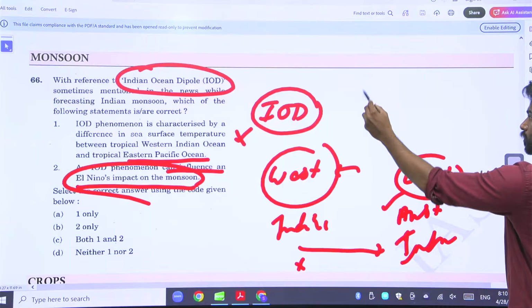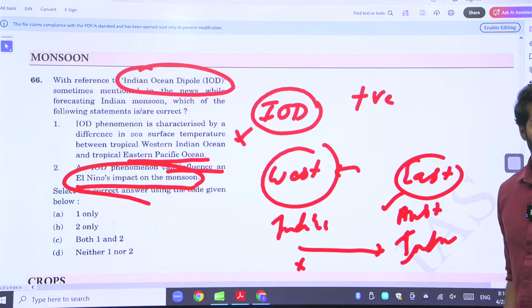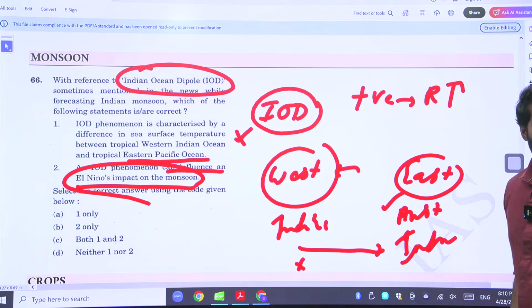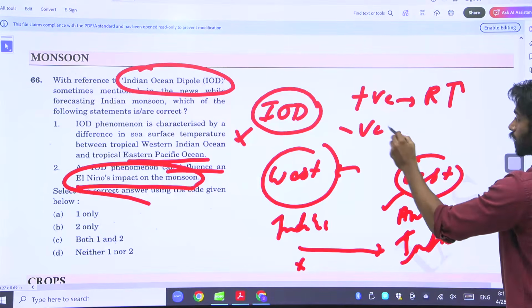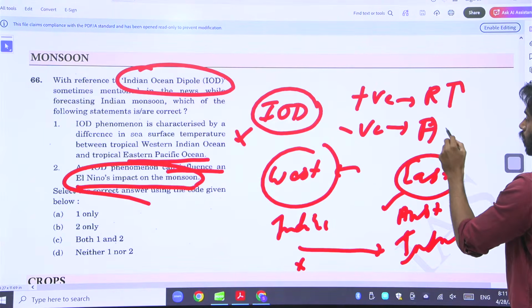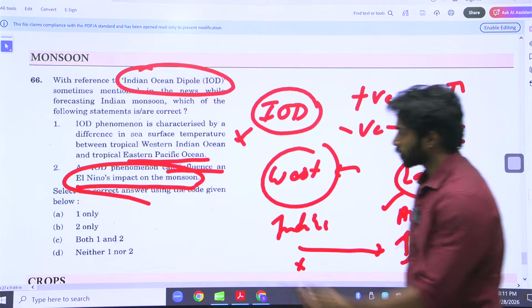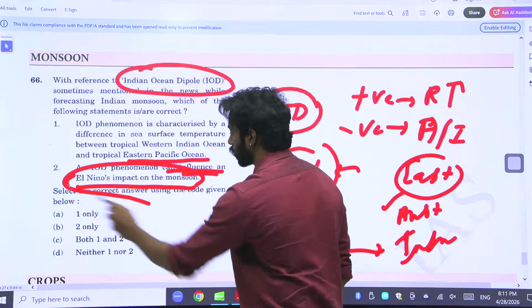ఎప్పుడైతే ఇండియాలో పాజిటివ్గా ఉంటుందో, whenever the IOD is positive, then rainfall is high in India. Whenever the IOD is negative, the rainfall is high in Australia and Indonesia. Okay, so that is what it is saying: IOD phenomena influences El Nino's impact on the monsoon.